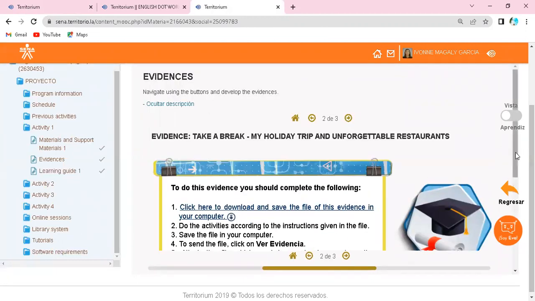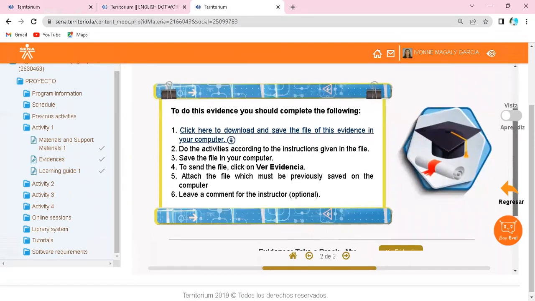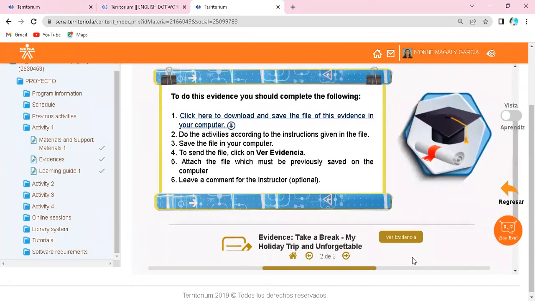Remember that we find the activity here. You download the Word file on your computer, then you have to work on it, and then you submit it through the same link here in Per Evidencia. Por ahí se sube. Okay, so I have it here.